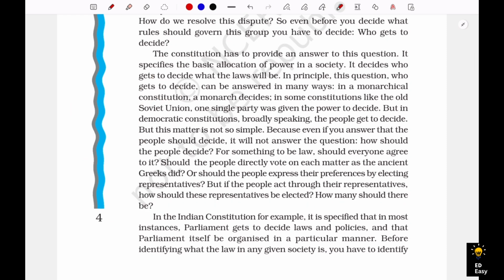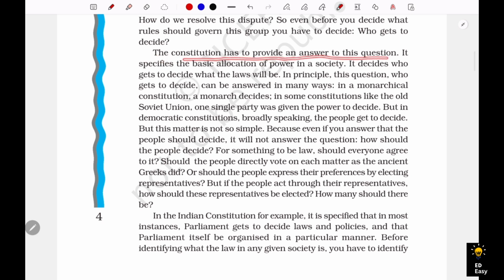Now who has that answer? The constitution itself has the answer for this scenario. So the constitution has to provide an answer to this question. It specifies the basic allocation of power in a society. It decides who gets to decide what the laws will be. In principle, this question, who gets to decide, can be answered in many ways. So in a monarchical constitution, a monarch decides. In some other constitutions, like the old Soviet Union, one single party was given the power to decide. But in democratic constitutions, broadly speaking, the people get to decide.